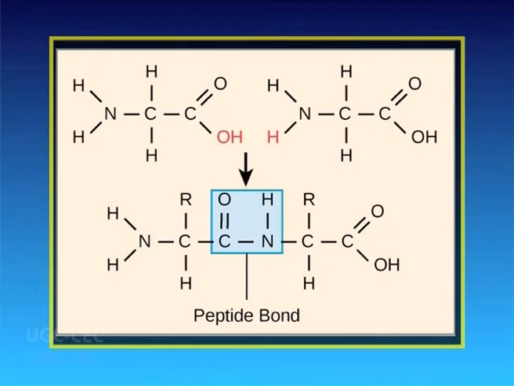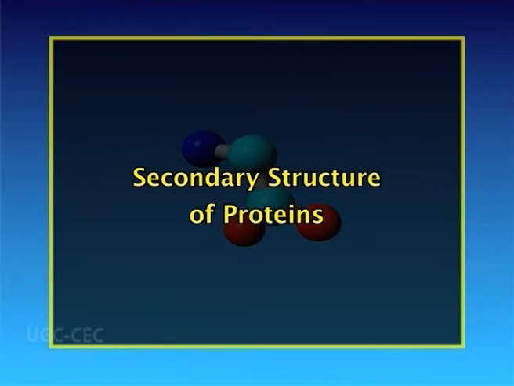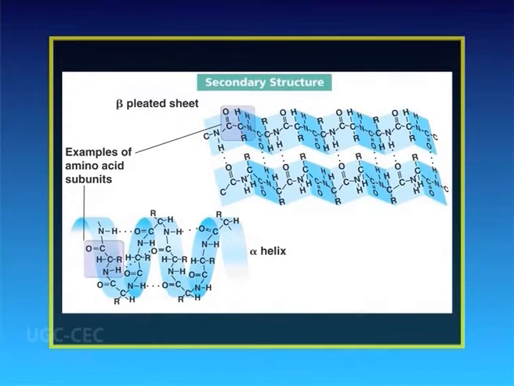The peptide bond is a planar structure with the two adjacent alpha carbons, a carbonyl oxygen and alpha amino nitrogen and its associated hydrogen atom and the carbonyl carbon all lying in the same plane. The next level of organization is called the secondary structure of protein. The linear sequence of protein begins to fold into regular repeating patterns. The two most important secondary structures of proteins are the alpha helix and the beta sheet.